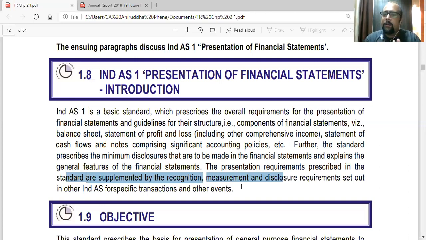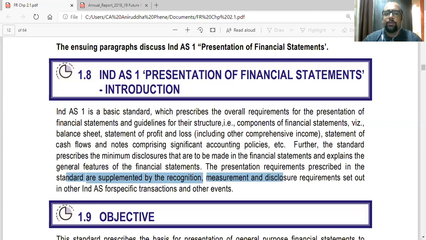So you have to read this standard along with the other standards and also understand what are the disclosure or presentation requirements given in the other standards. So accordingly, we have to follow all the standards. And end of the day, the management has to make a statement in the financial statements, in the notes, that we have complied with all the Ind AS. As we saw, there was a note that we have complied with Ind AS as per the section of the Companies Act.